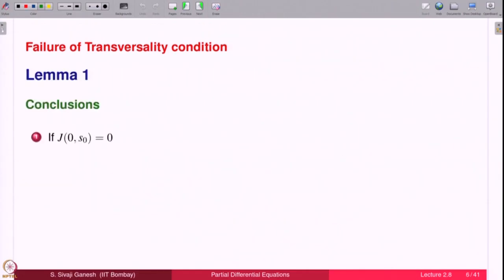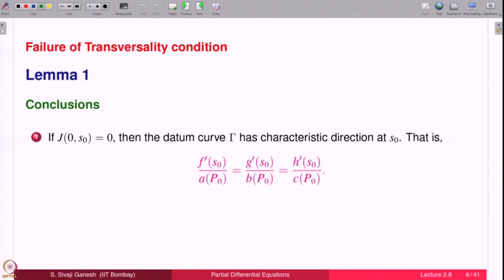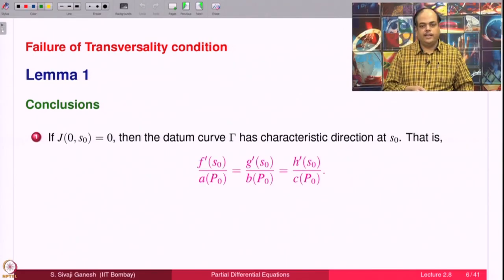Conclusions: if J of 0 S naught is 0, that means that determinant is 0 at one point, then the datum curve has a characteristic direction at that point. What does that mean? Datum curve has characteristic direction at S naught. What is characteristic direction at S naught? A P naught, B P naught, C P naught, because P naught is the point, F S naught, G S naught, H S naught.